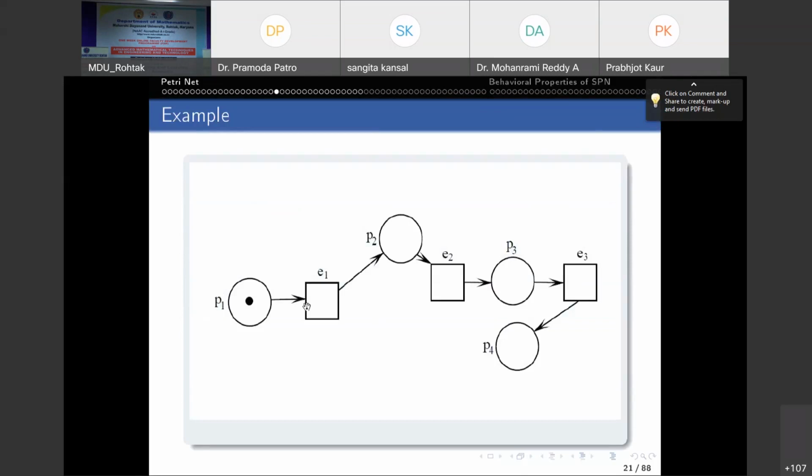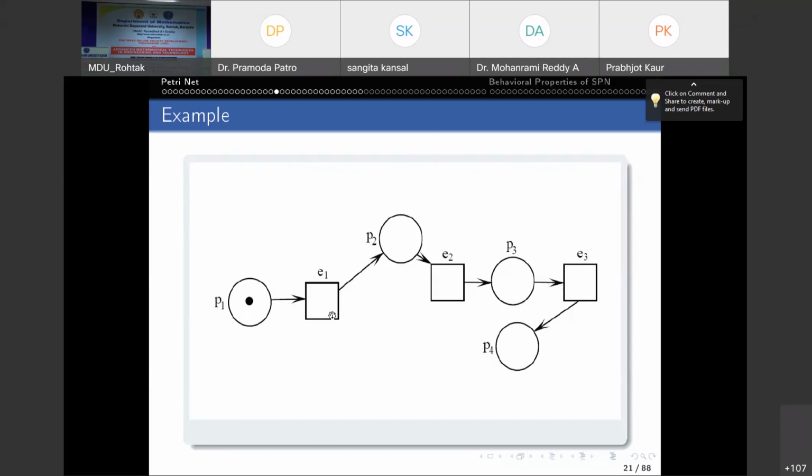Say, this is a Petri net. Initial marking is 1, 0, 0, 0 because we have 4 places. Only P1 receives 1 token. And this is sequential modeling. Why? Because only this transition E1 is enabled, because its input place, which is P1, receives 1 token and there is an arc from P1 to E1. So only E1 is enabled, not E2 and E3.